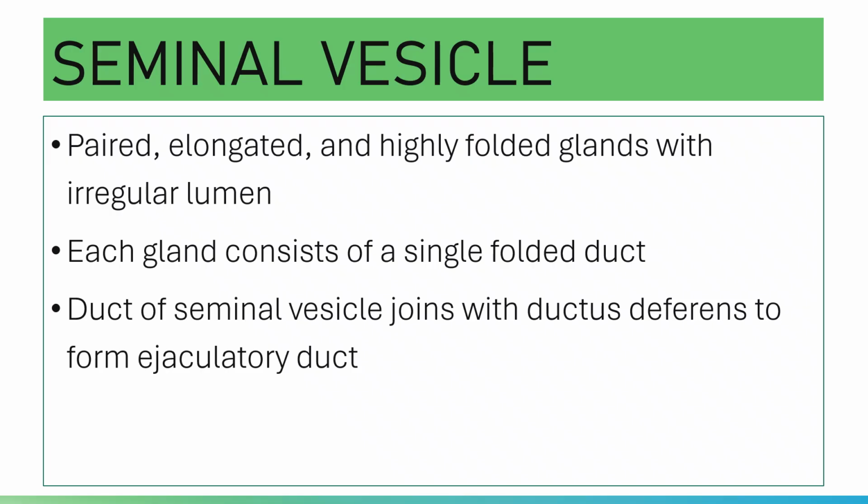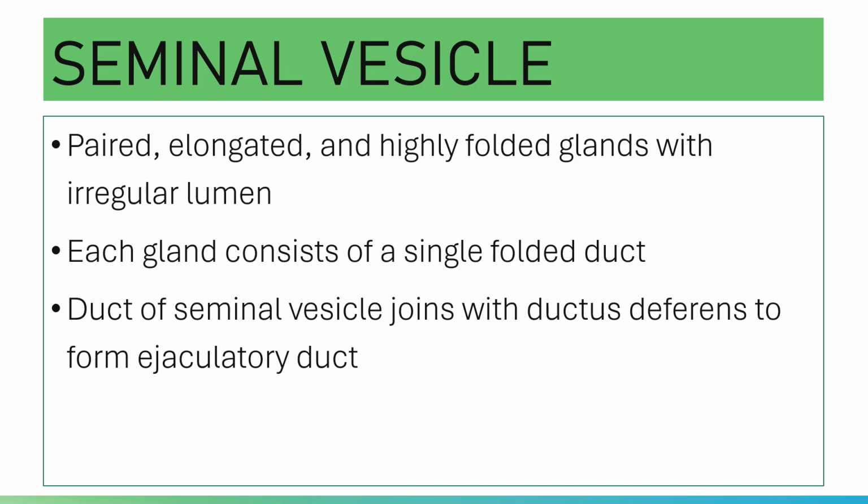Your seminal vesicle, this one is located at the base of the urinary bladder, as what we showed earlier. And yes, it is a paired, elongated, and highly folded gland with an irregular lumen. Please note that each gland consists of a single folded duct, with 12 to 15 centimeters in length and 3 to 4 millimeters in diameter.